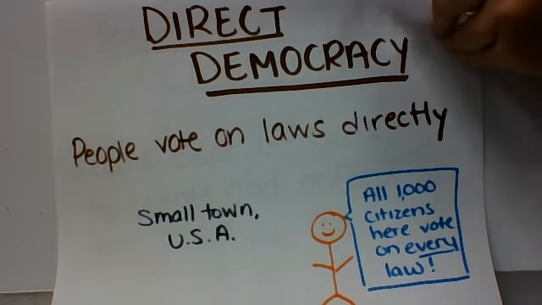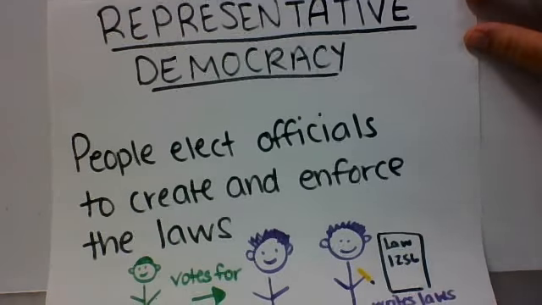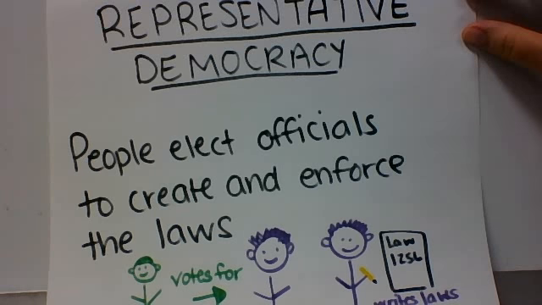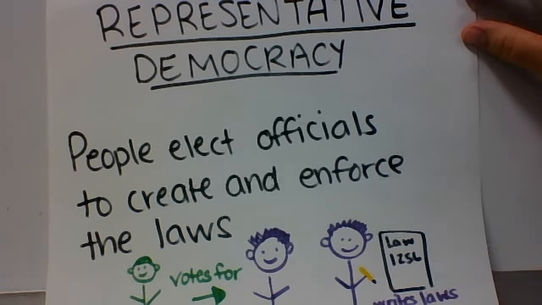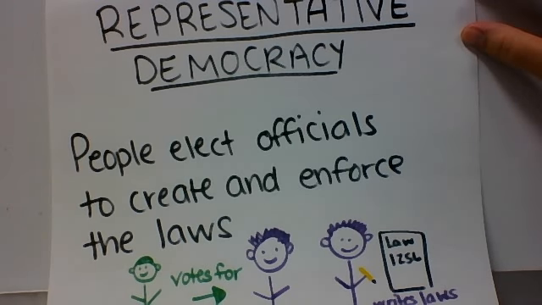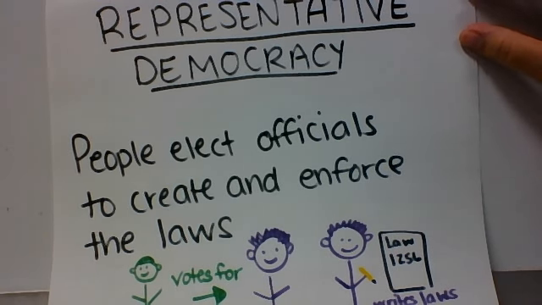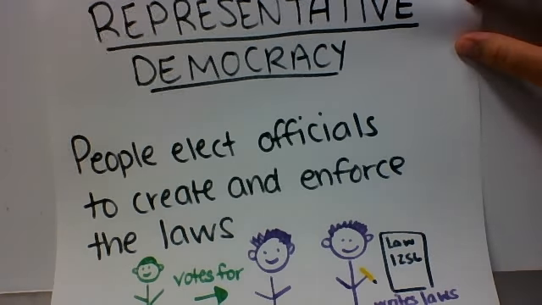In largely populated areas, such as the United States with over 321 million people, we have what's known as a representative democracy. It's when people vote for officials like governors, presidents, senators to create and enforce laws. Why? Because if every person said one thing about a law, we would be sitting around listening to people's opinions forever.